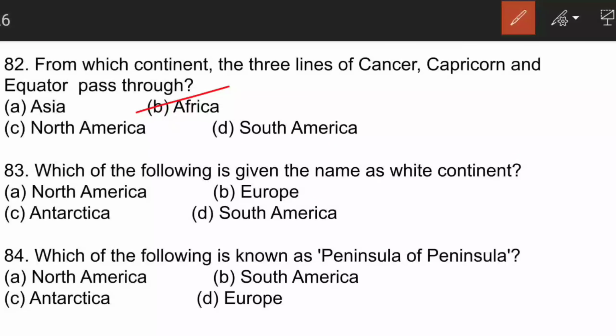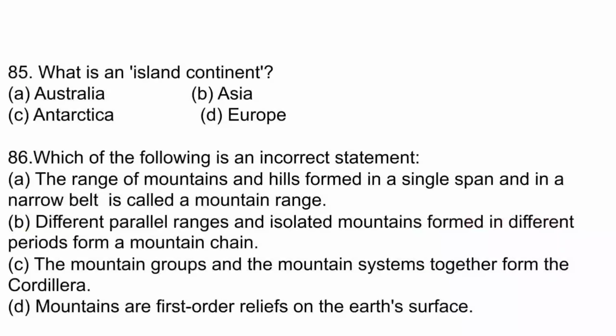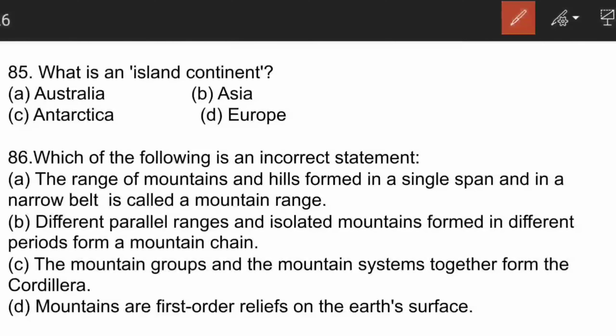Which of the following is given the name as white continent? This is Antarctica. The next question is, which of the following is known as peninsula of peninsula? South America is the correct answer. The next question is, which of the following is an island continent? This is a wrong question. Which of the following is an island continent? This will be Australia.